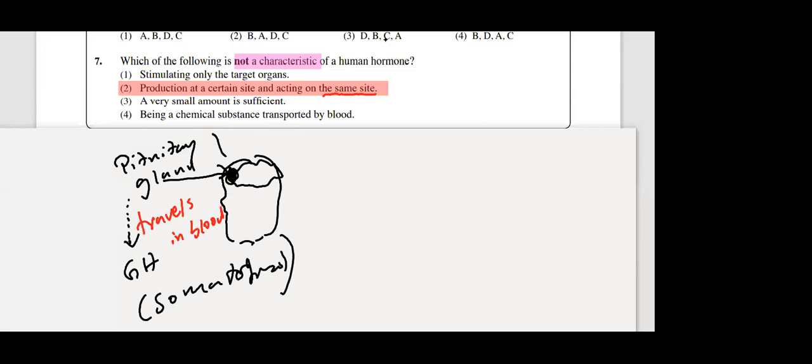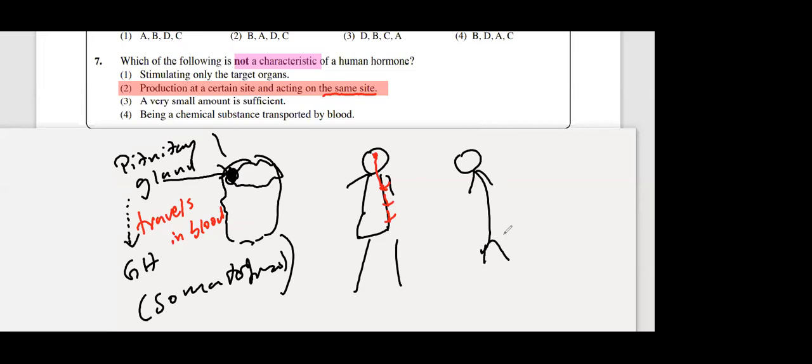Otherwise, what happened? Imagine, I'll give one example. Imagine growth hormone acts only on one side of your body. What problem will arise? Imagine the growth hormone from the pituitary gland acts only toward your right side. Then only that side gets elongated and you will bend like this. You will grow like this. You are in big trouble. If growth hormone travels more to the other side, you will turn clockwise. You will not grow straight, like the bending of coconut trees towards the sunlight. But that will never happen in humans.